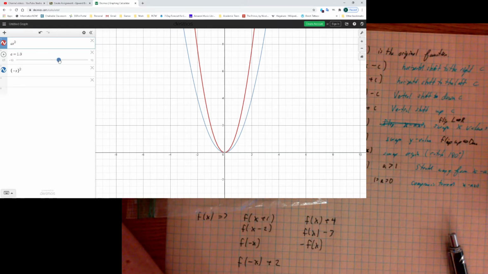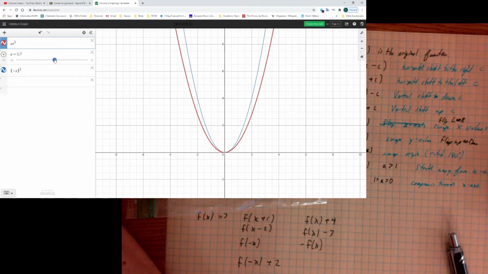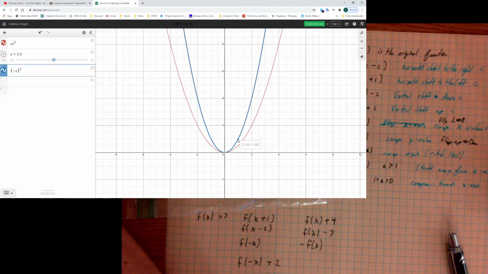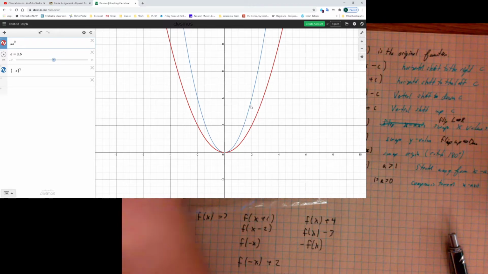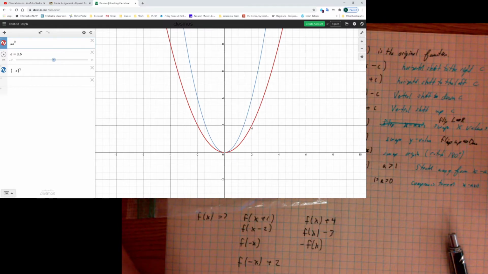If I have it between 1 and 0, notice how it's going to pull it towards the axis. Let's see if I can get it a nice round number like a half. There we go. And so instead of having the point (1, 1) in my original graph, I have the point (1, 1/2). Instead of having the point (2, 4) in my original graph, I have the point (2, 2). So it pulled it towards the axis. The x values didn't change, the y's did. So these are your basic transformations.